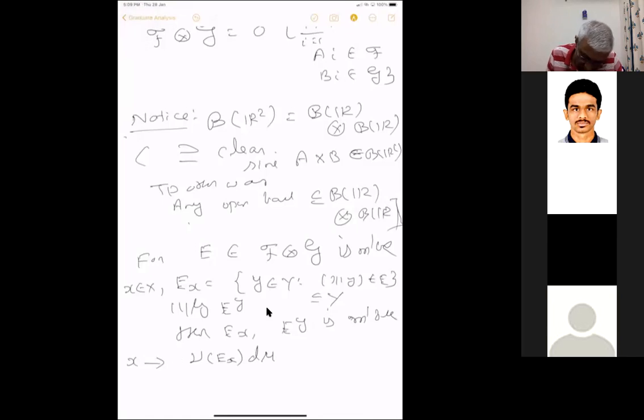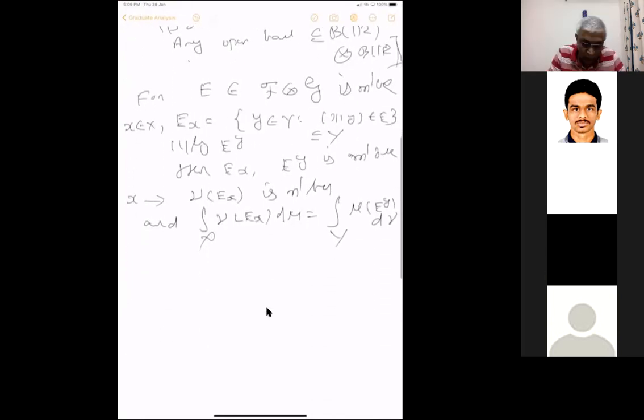I want to say that those integrals are equal. x going to nu of E_x is measurable, and the integral of nu of E_x d mu over X equals the integral of mu of E_y d nu over Y, right? So this is what we want. We proved all these things. So these two are equal, and in the next proposition we define this as the measure of E.